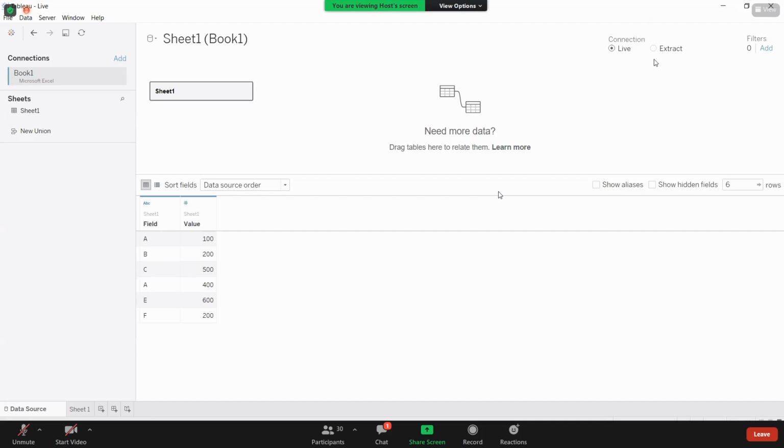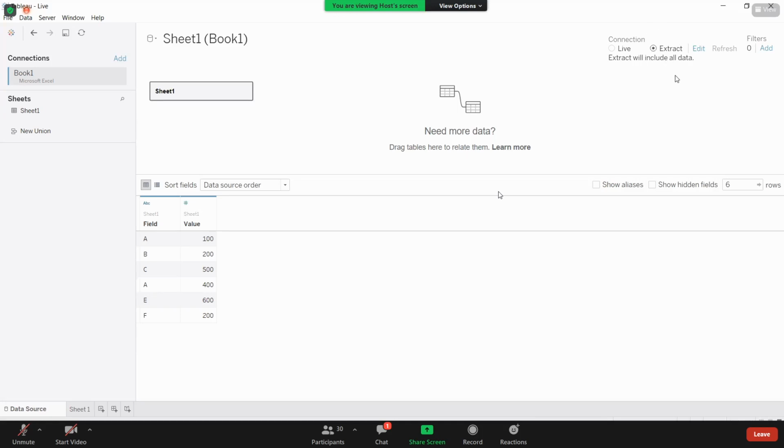But the concept of extract is different from live. What happens when we select extract? When you select extract, Tableau has a Tableau data engine. With the help of the Tableau data engine, Tableau extracts the data and forms a local copy of the data.